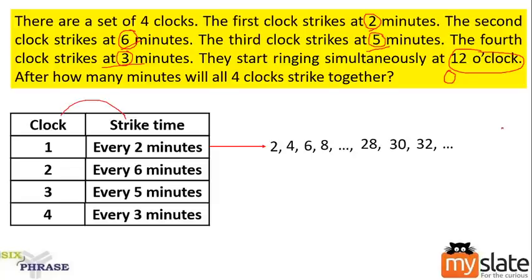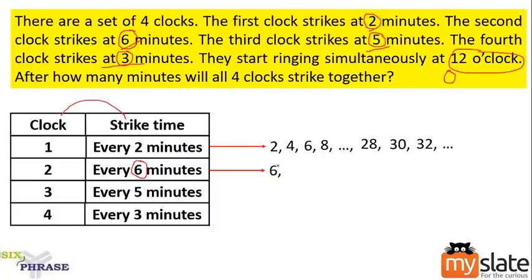Okay, now consider second clock. What do they say about second clock? It strikes every 6 minutes. So, first strike will be at 0th minute, second strike will be at 6th minute, right? First it will strike at 12 o'clock. 12 o'clock means 0 minutes. Then it will strike at 6 minutes.